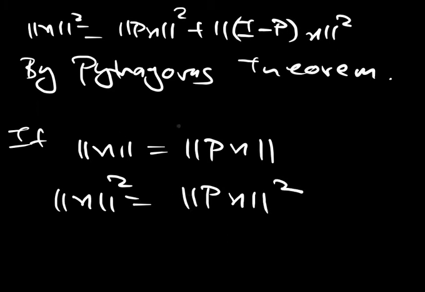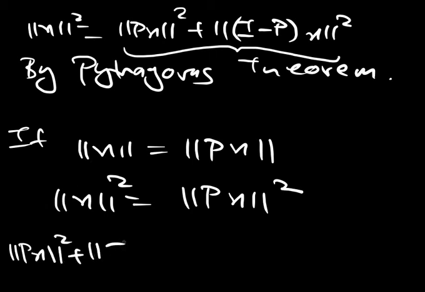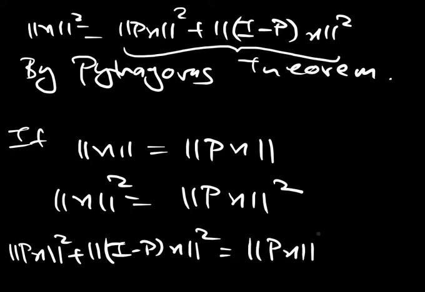The norm of X squared is this term. So let's write this term. The norm of P of X whole squared plus the norm of (I minus P) of X squared is equal to the norm of Px squared. So this cancels with this thing. What does this imply?